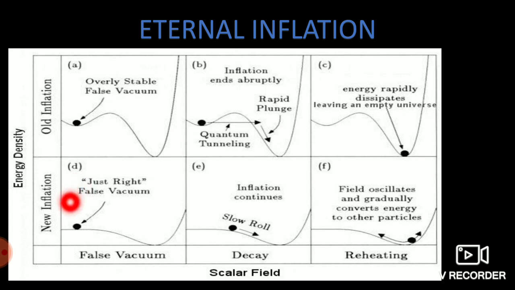So inflation doesn't stop, it just carries on, resulting in many multiverses. Unlike in old inflation theories, it doesn't drop to a lower scale, but it just slows down, rolls down slowly, and inflation just continues forever. So we might be living in a multiverse. Our universe might be 10 to the power of 30 times bigger than what we observe. This is what eternal inflation implies.